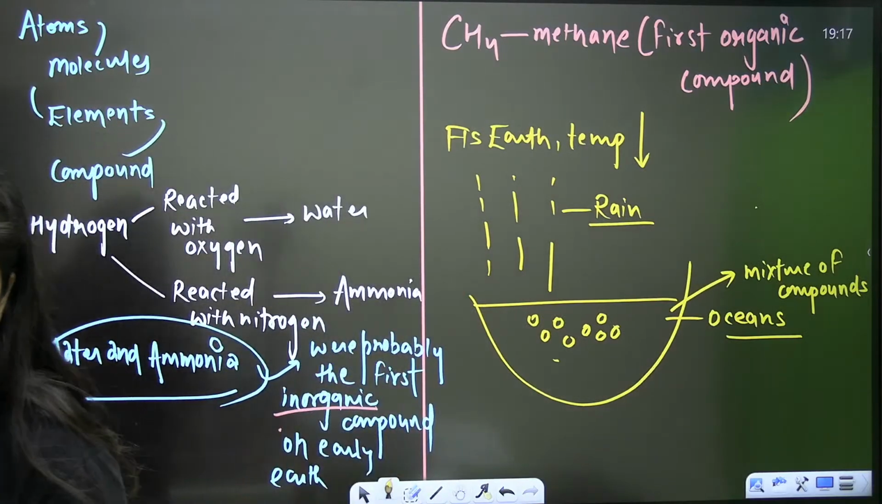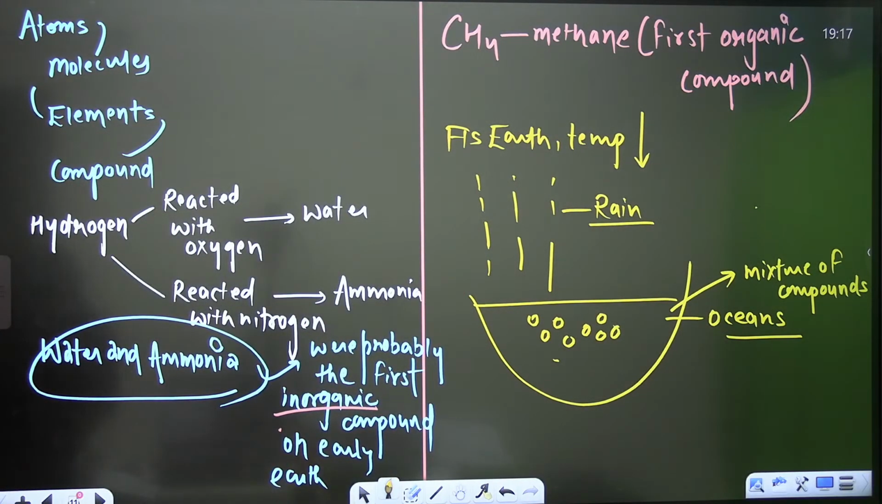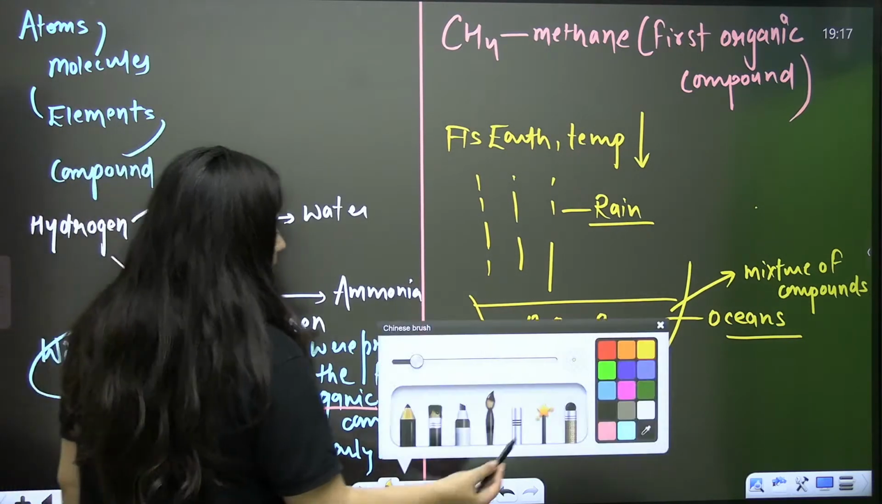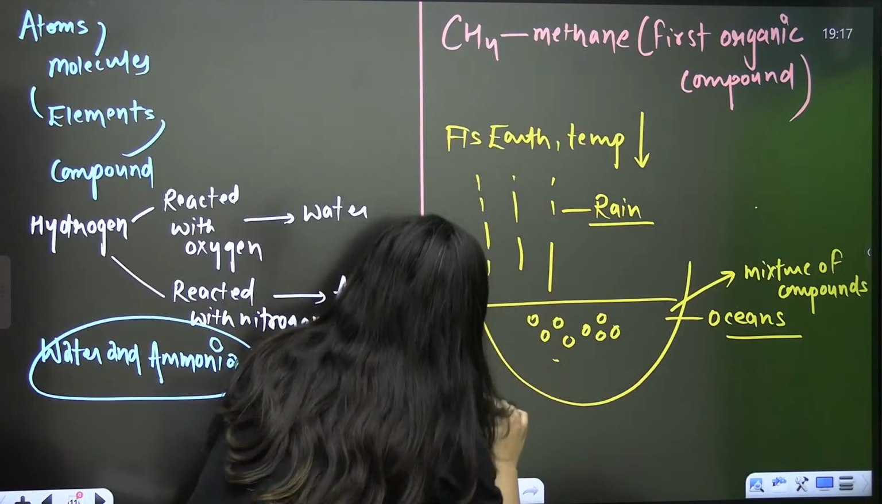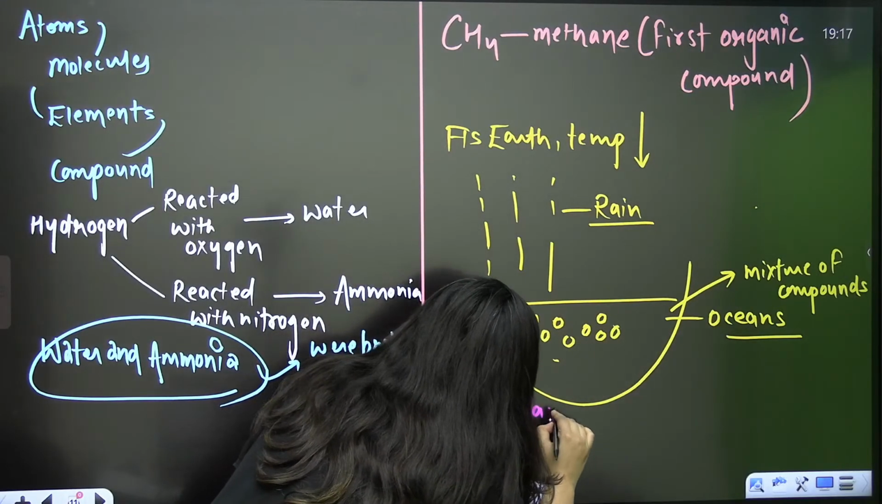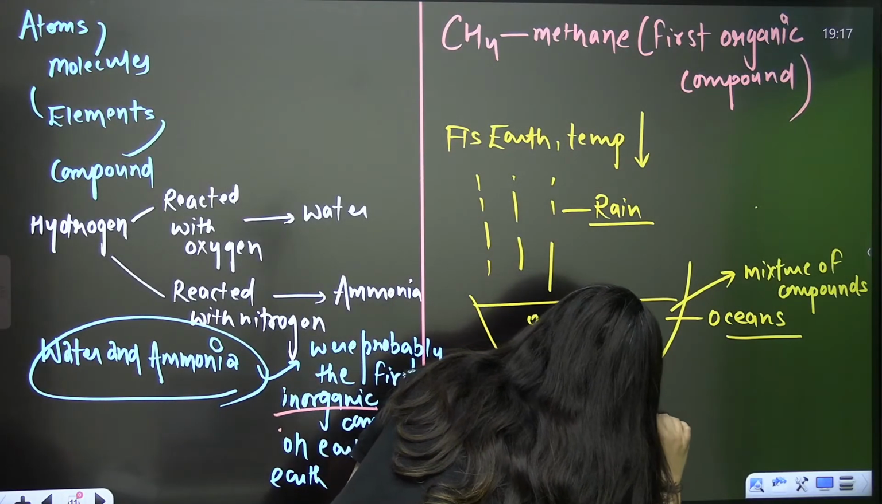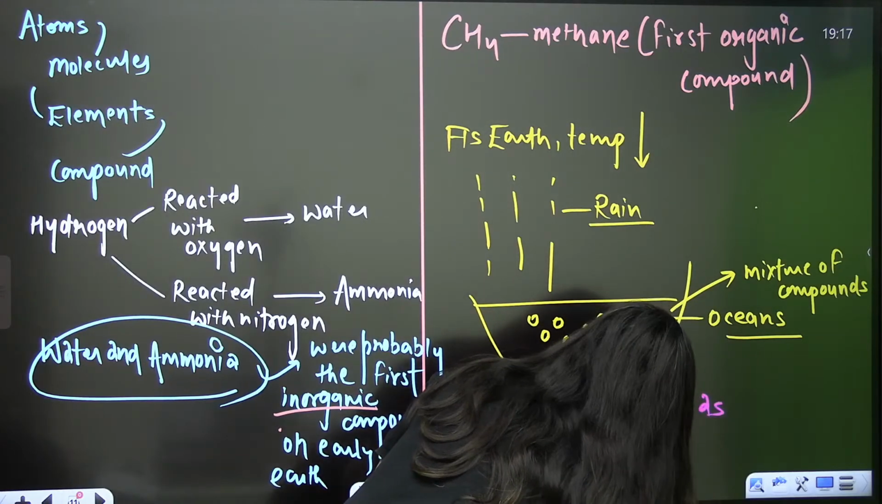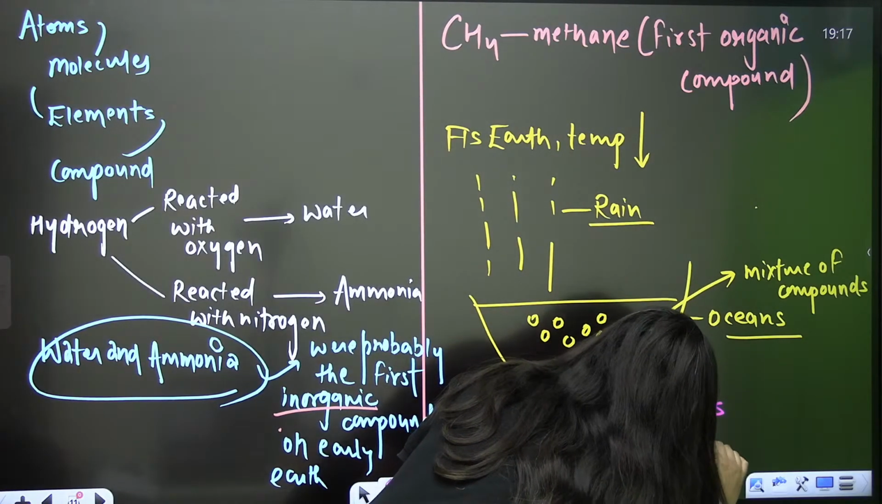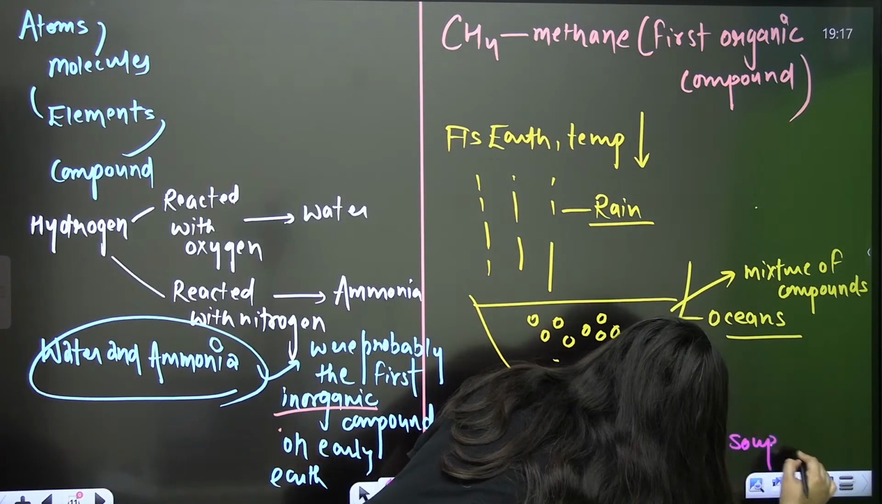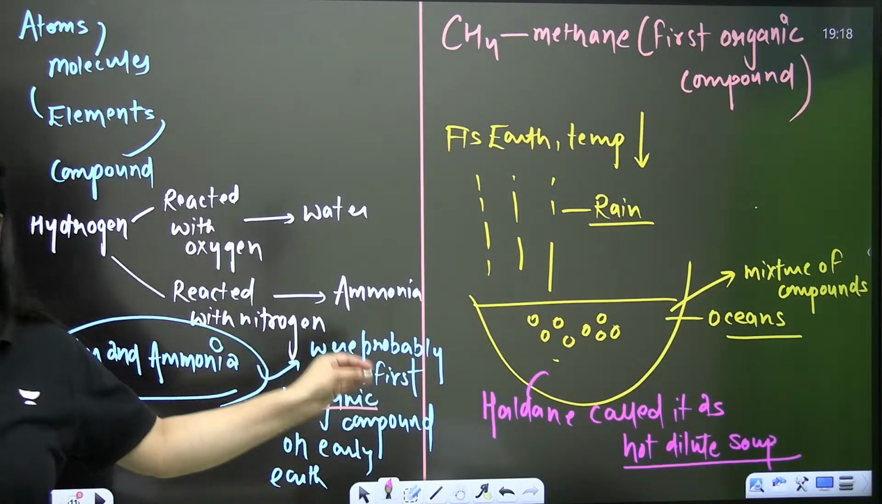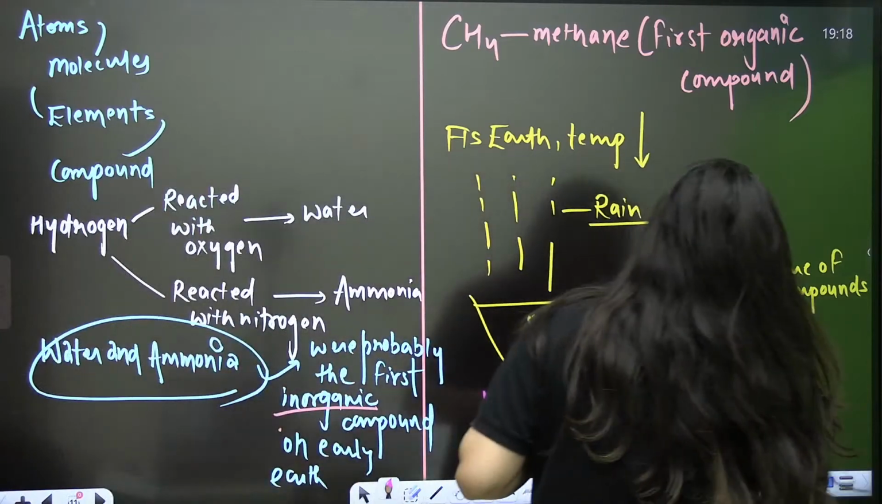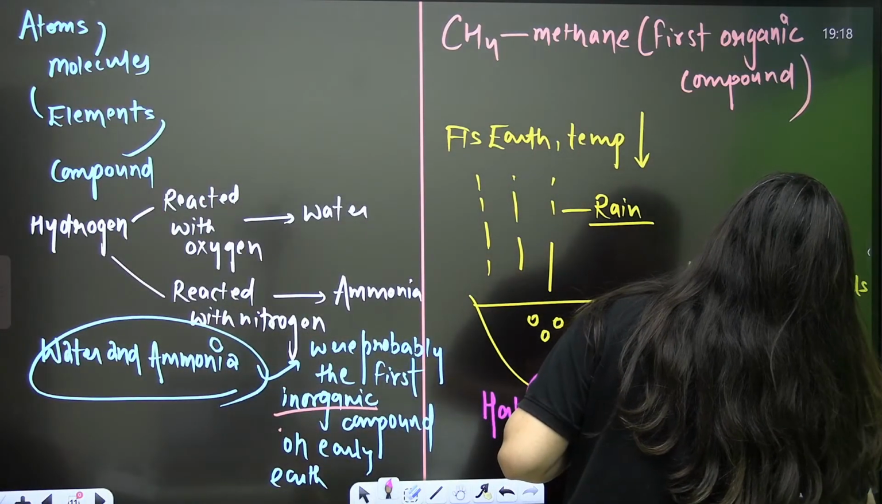They were just reacting. Is that clear? So water of the ocean, because it has so many compounds, so many molecules, Haldane called it the hot dilute soup where life originated. Okay, Haldane called it hot dilute soup, where the life originated, and it is also called prebiotic soup.